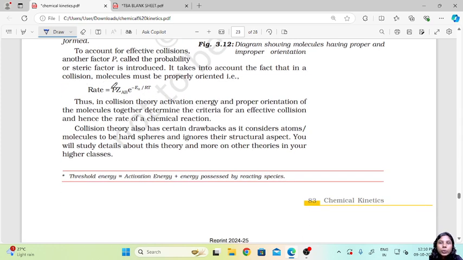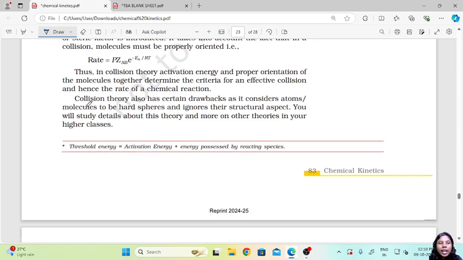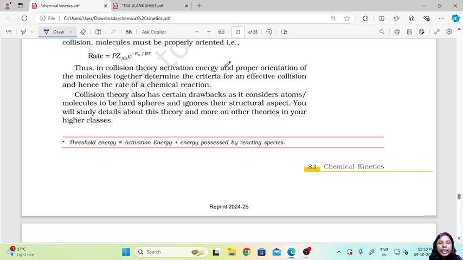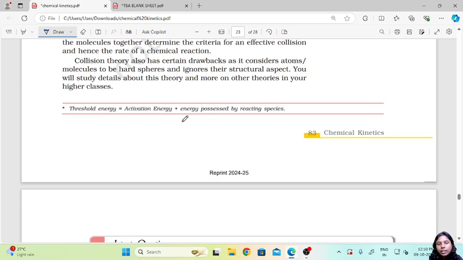So the rate equals, with the P factor, the probability or steric factor: P Z_AB e raised to minus Ea upon RT. Thus in collision theory, activation energy and proper orientation of the molecules together determine the criteria for an effective collision to occur, and hence the rate of a chemical reaction. Collision theory does have certain drawbacks, since we consider molecules only as hard spheres and ignore the rest of their structural aspects. But about this we will learn in higher classes.